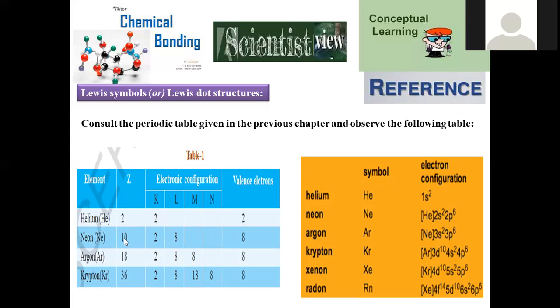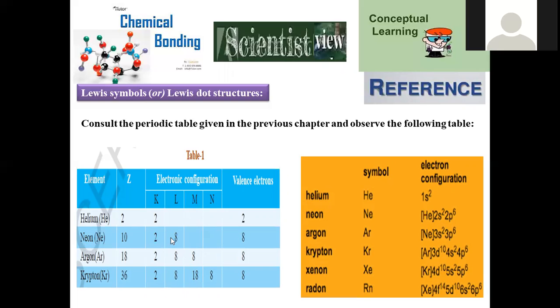Neon, with atomic number Z value 10. The K shell is filled with 2 electrons and L is accommodated with 2 plus 6, a total of 8 electrons, ns2 np6. The octet is fulfilled from neon, because helium is the smallest, where a p subshell will not be present in the first K shell. So from neon onwards, the octet rule is promptly followed, right?